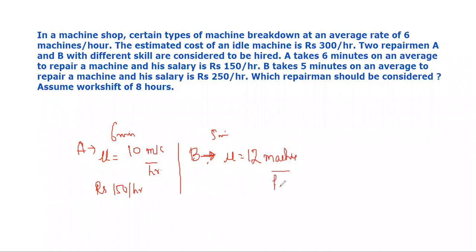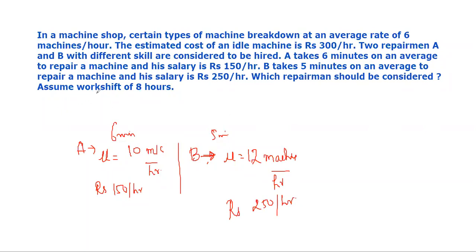That will be his service rate. Okay, 5 minutes is his inter-service rate, but this 12 machines per hour is his service rate. And his salary is also different, 250 per hour. Okay, so which repairman should we consider?